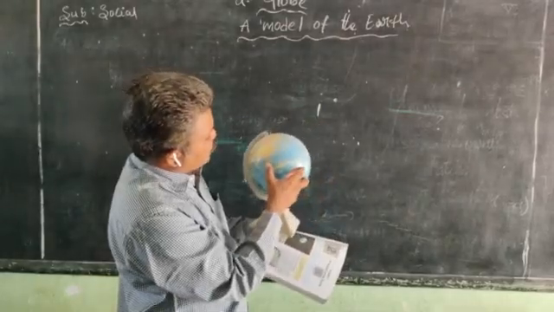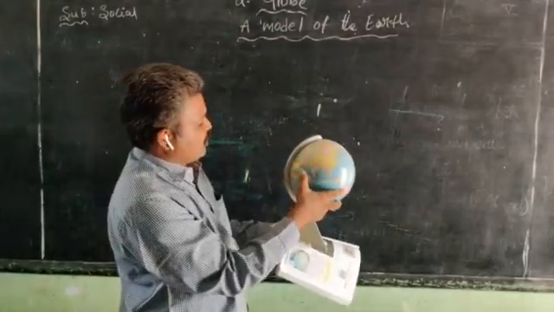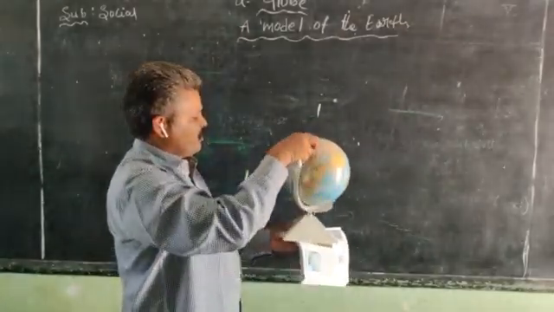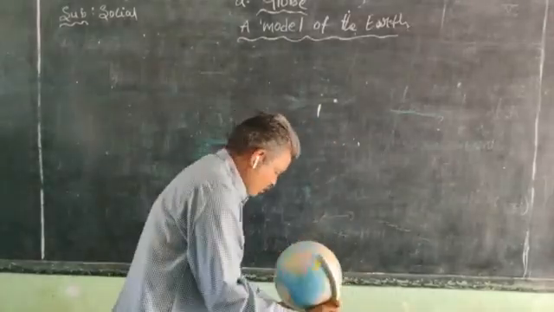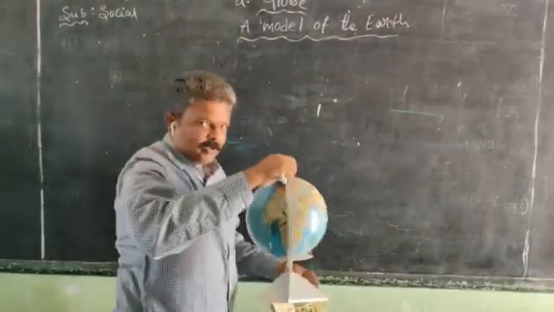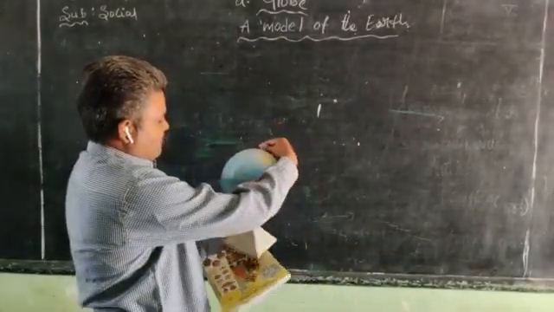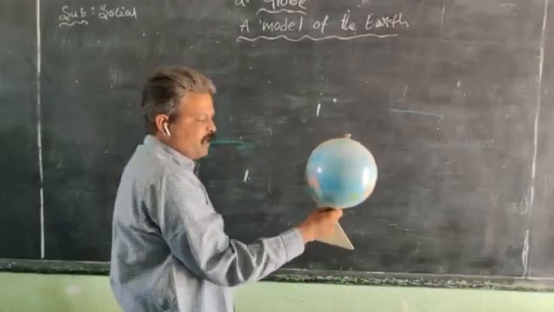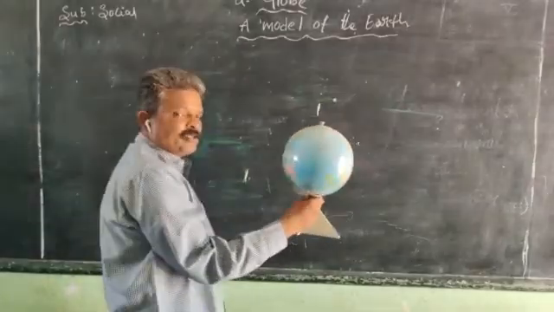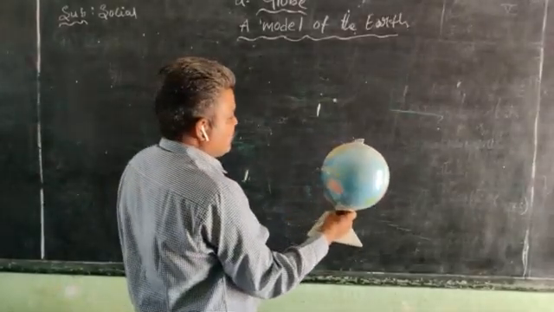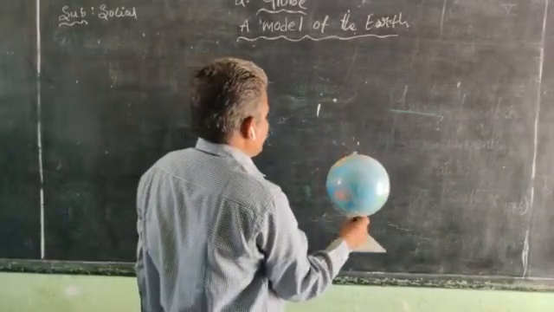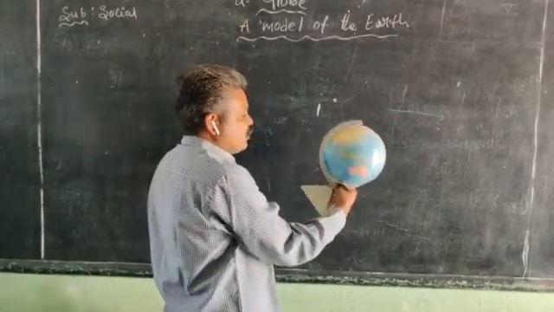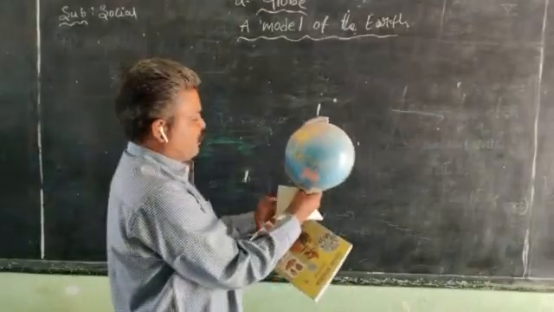Countries, latitude, longitude, capitals, oceans, seas. We can see all of these on this globe. How is this globe? It is a circle. We find oceans, continents, countries, and boundaries on the globe. And next, we also find rivers on this globe.